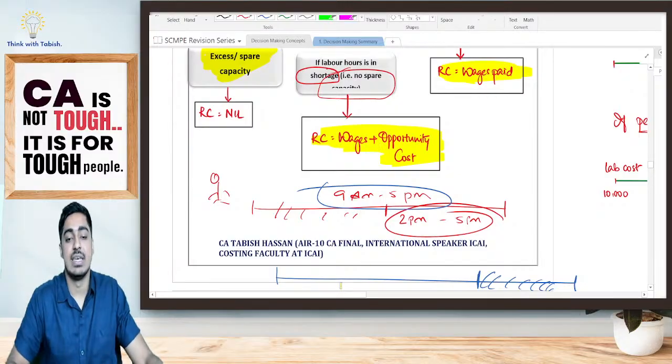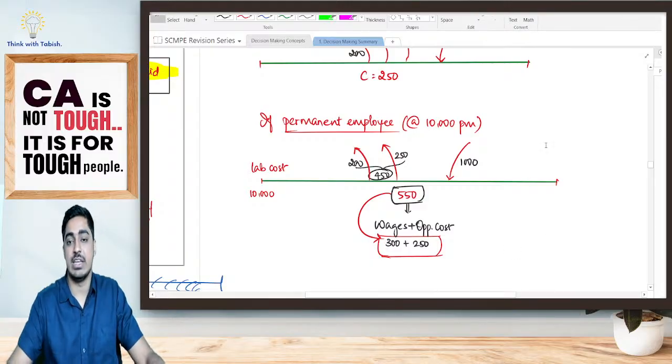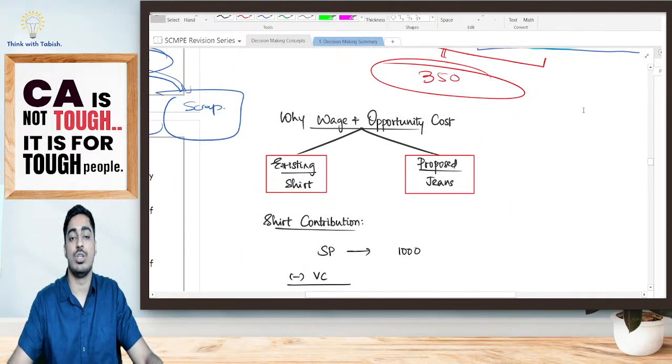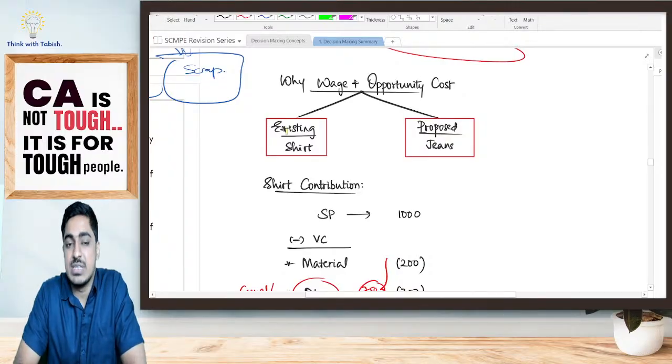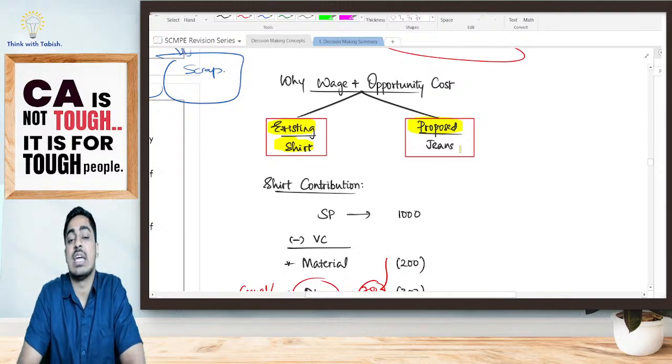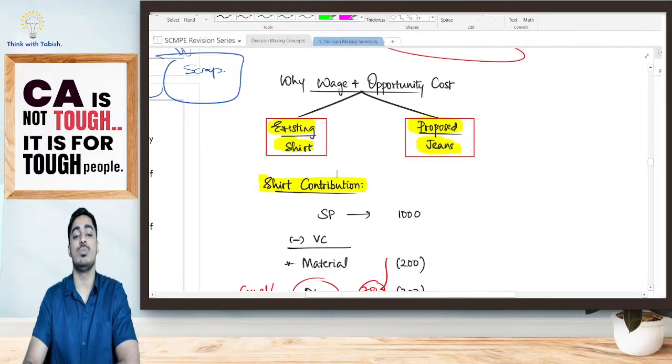Everyone pay attention. This is a revision. So ideally I cannot be spending more time on explaining one point, but still we'll try explaining it quickly. I want your attention. Now look at this, students. Suppose I'm running a business. Right now I'm selling shirts. There is a proposal that I will start selling jeans. Is it clear?